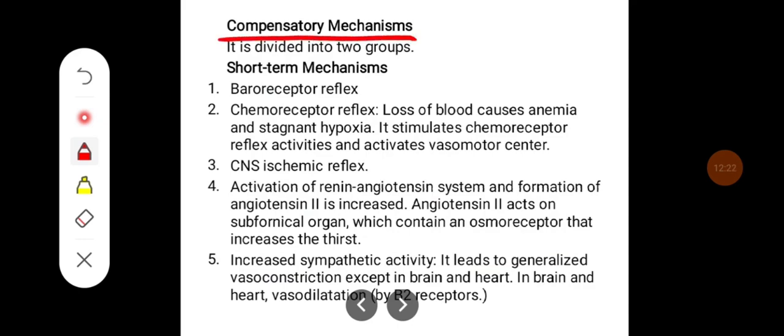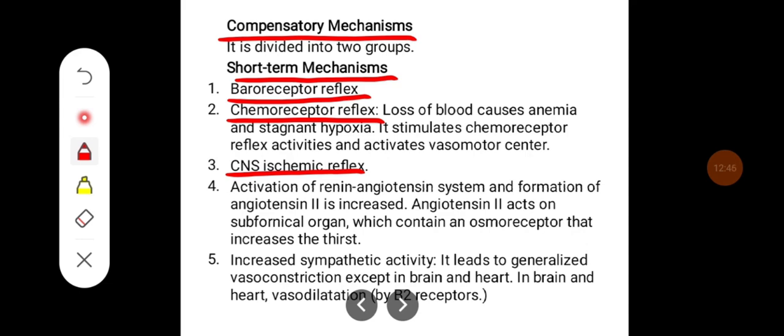Compensatory mechanisms are divided into two groups: short-term mechanisms and long-term mechanisms. In short-term mechanisms, the baroreceptor reflex, chemoreceptor reflex, and CNS ischemic response play an important role. The baroreceptor reflex we have already studied.